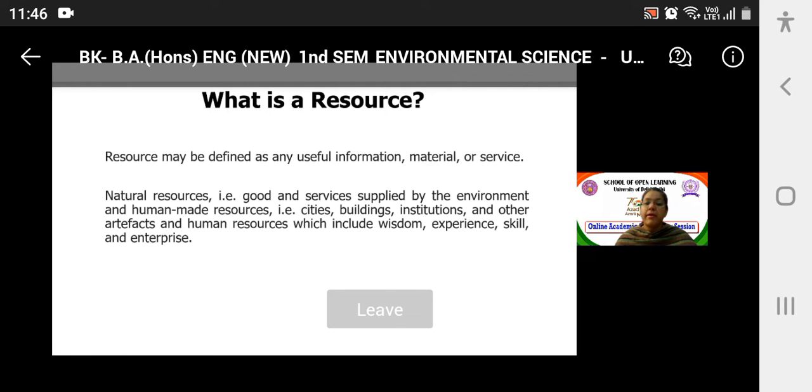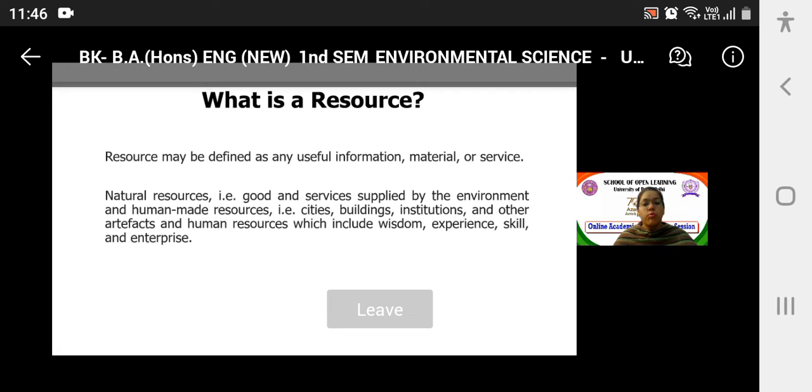So before we begin, it is very important for us to know what a resource is. What is a resource? See, a resource may be defined as any useful information, any useful material or service, right? Which when put to right use can be useful to mankind. It can be useful to us, okay?